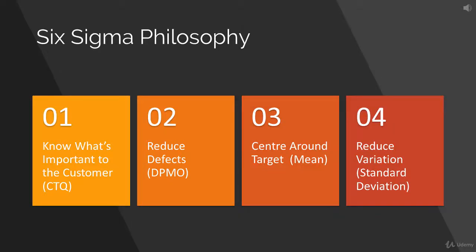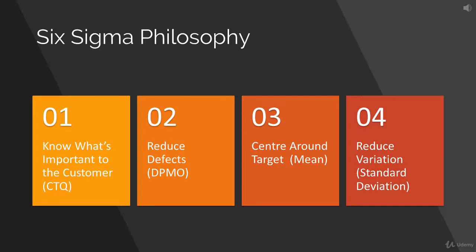So, one thing which came out of that is limited or reduced variation. Rather than landing on the strip anywhere, if the pilot is able to focus on half of that and reduce the variation, that is one part of Six Sigma. Let us look at a few other aspects or philosophies of Six Sigma. Here on this slide, I have four main philosophies of Six Sigma.